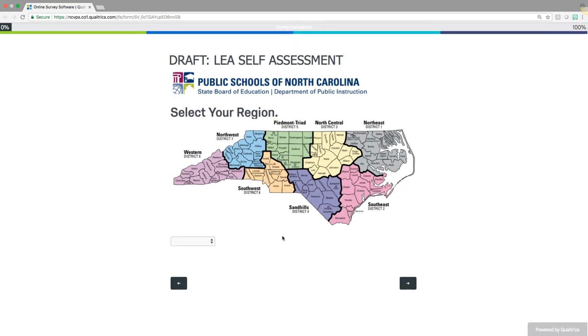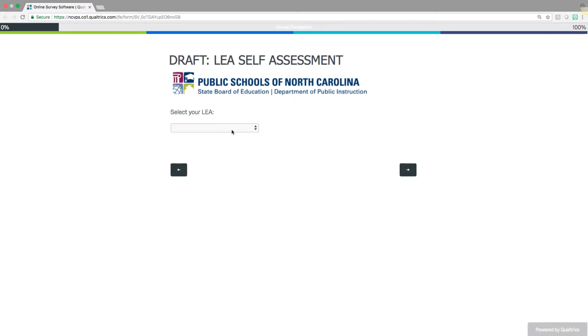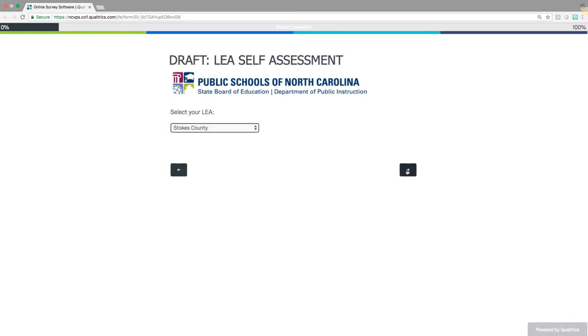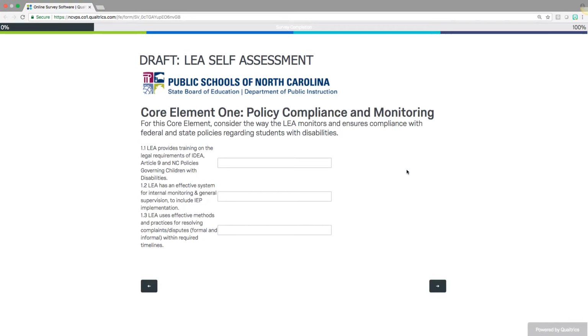You will see that the first couple items are just for you to identify your LEA. So you can select the region that your district or charter school is in. Once you do that, some logic is built into it, so only the districts and charter schools that fall within that region are displayed, and then you will move forward accordingly.